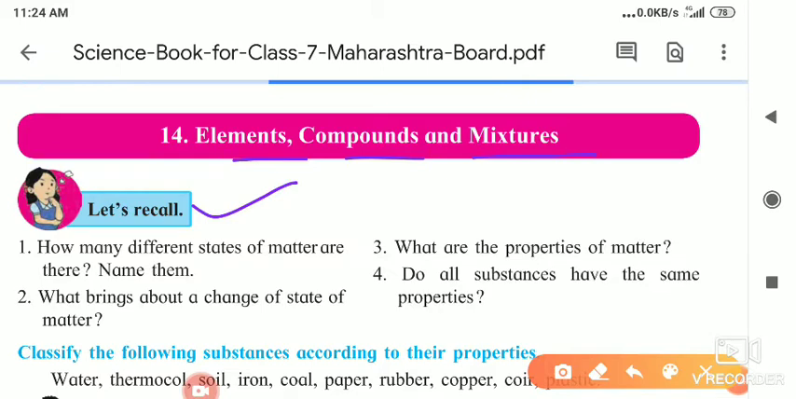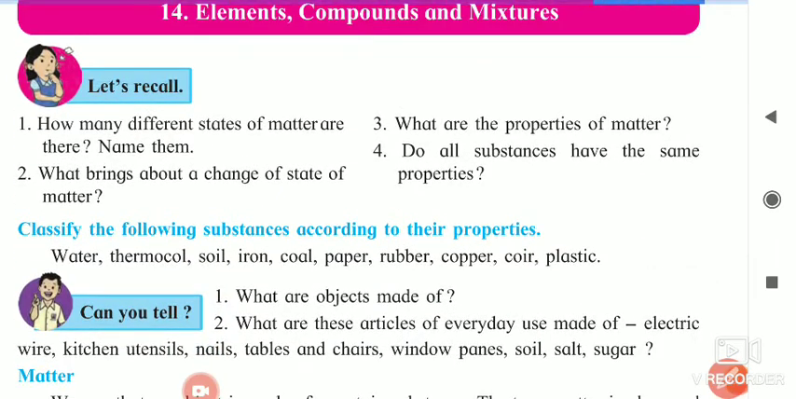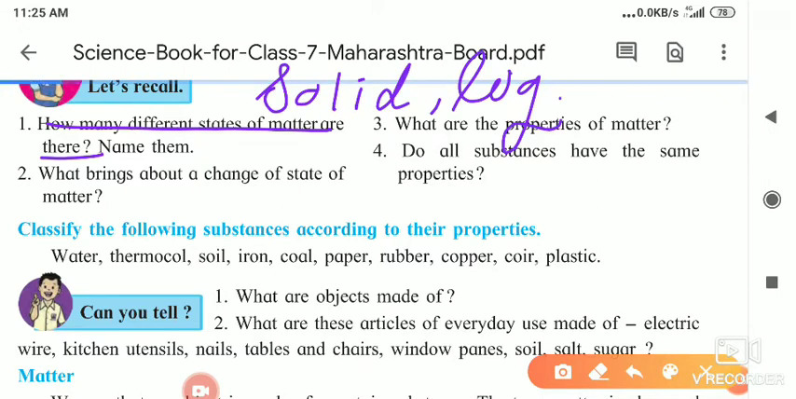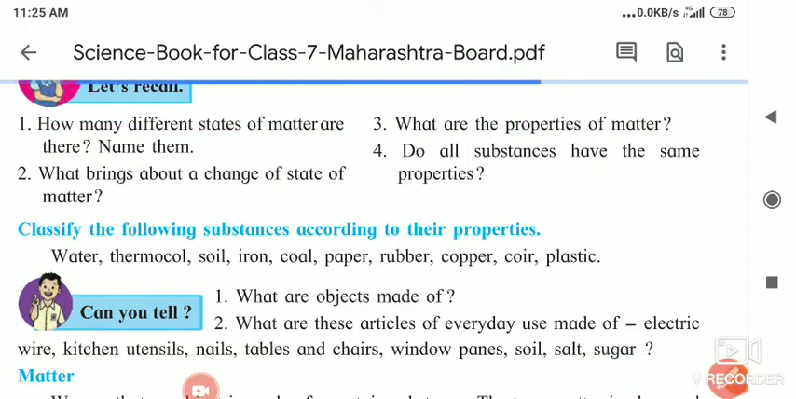So let's recall, how many different states of matter are there? Yes, you know that. So the states of matter are solid, liquid, and last, gases. So the names are solid, liquid and gases. These are the states of matter.